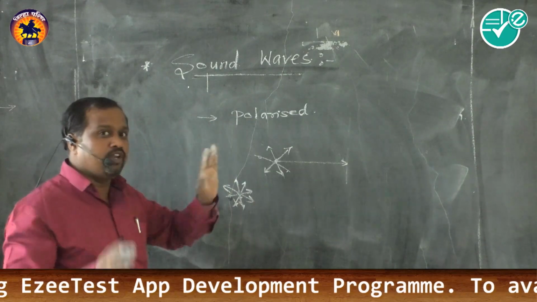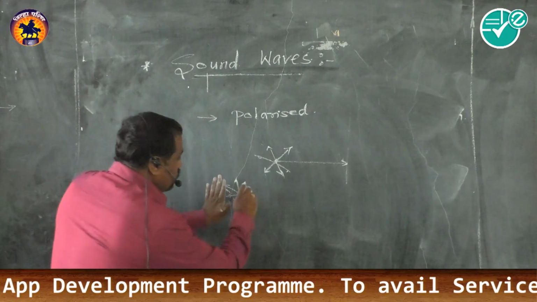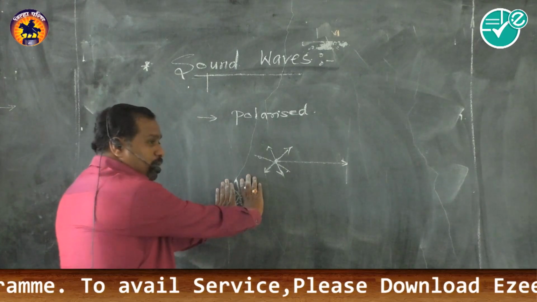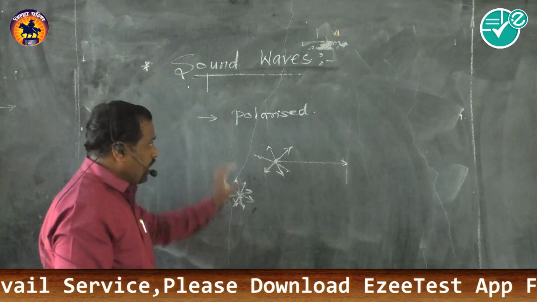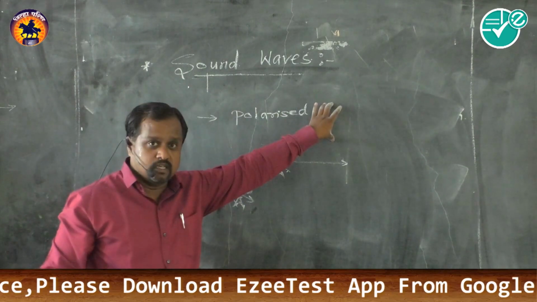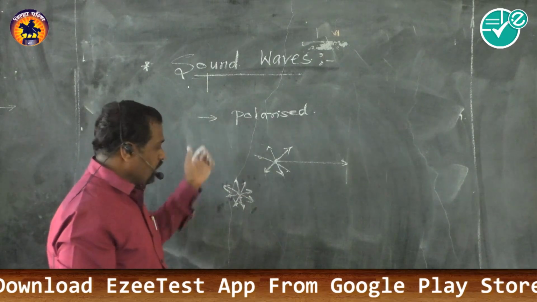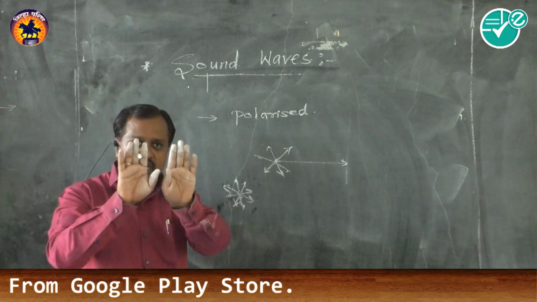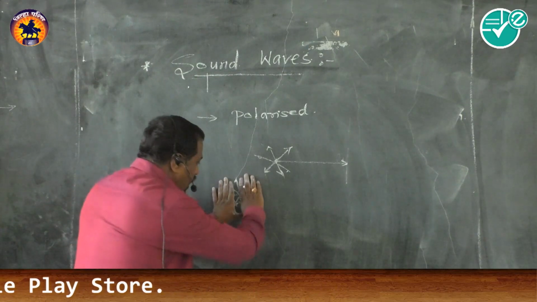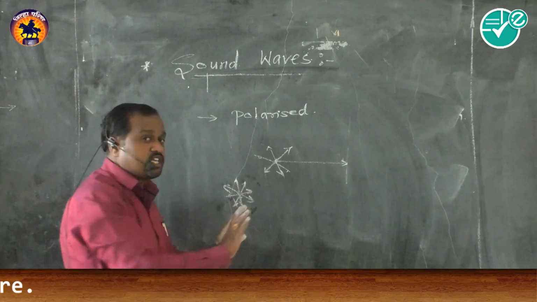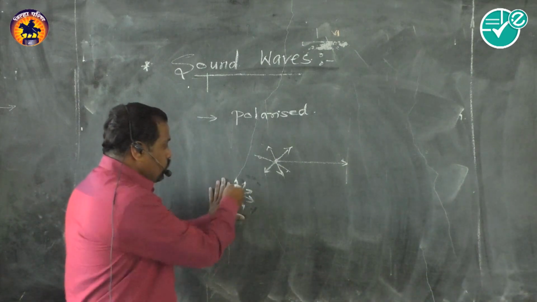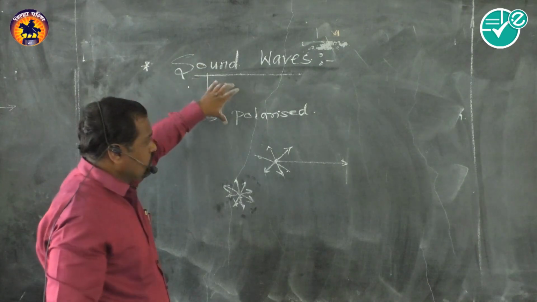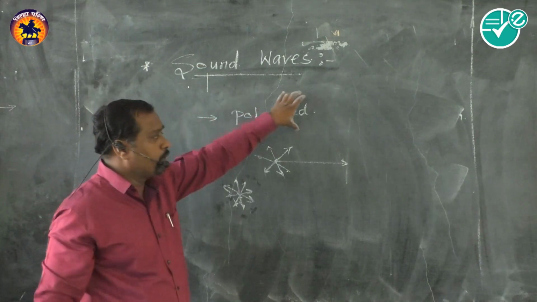Now, polarization is the phenomenon in which vibration is restricted to a single plane. So we can say that a transverse wave can be polarized. In polarization we can restrict a single mode of vibration, allow the single plane of vibration, and restrict all the rest of the vibrations. So polarization can be explained in a transverse wave, which can be polarized.